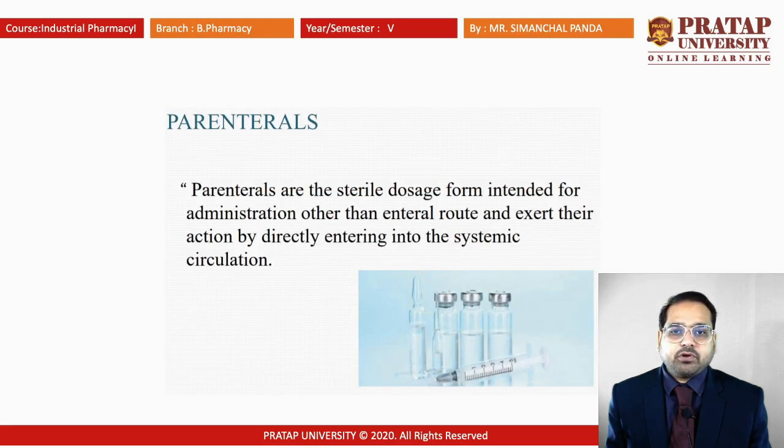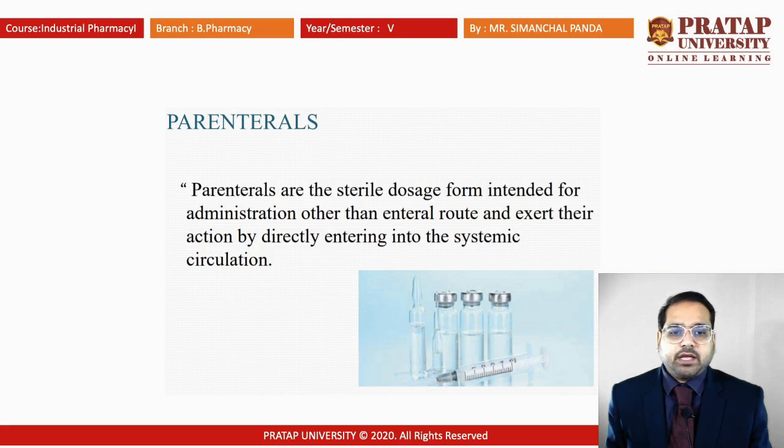Parenteral product comes from the words para and enteral. Para means except, enteral means intestine. So any dosage form which is not given through the intestinal route is known as a parenteral product. Generally, the injectable products which are given through the IV or IM routes come under the parenteral preparations.